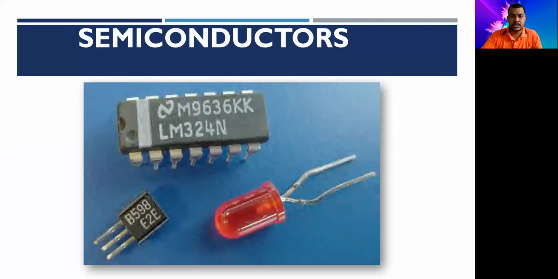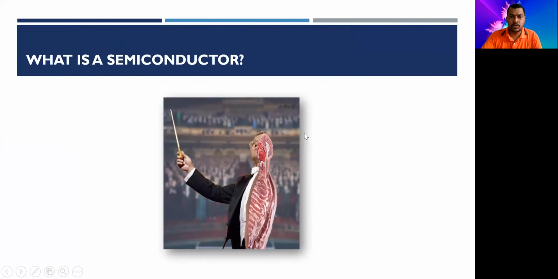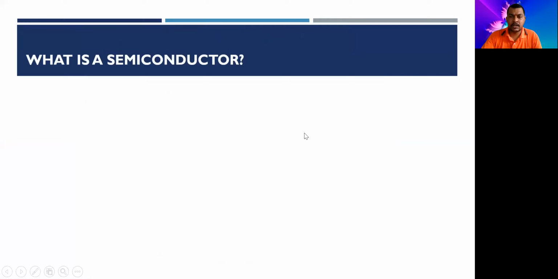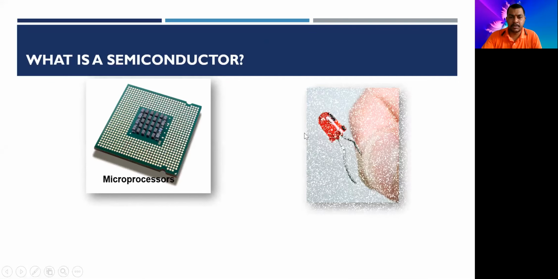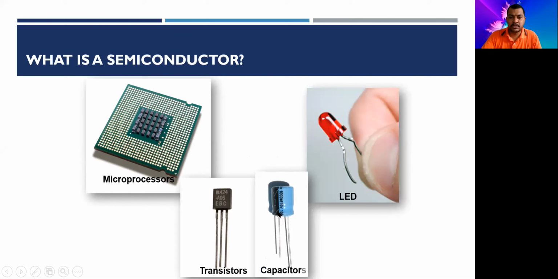So as I've told you, these are semiconductors. These are some materials, some devices which are being made by using semiconductors: LEDs, transistors and ICs. What is a semiconductor? I have told you, which lies between the conductor and the insulator is called a semiconductor. These are the things which are being manufactured by using semiconductors, right? Those are semiconductors. These are capacitors.